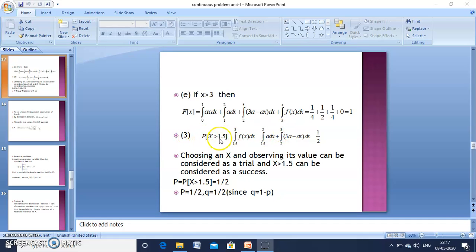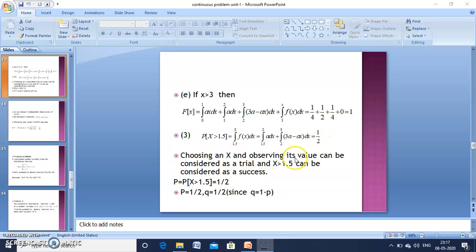Third question, P of x greater than 1.5 we should find out. So integral over 1.5 to 3 f of x dx is equal to, we don't have a single function between 1.5 to 3 range. So 1.5 to 2 function is a into dx and 2 to 3 function is 3a minus ax into dx, which is equivalent to 1 by 2. Now on integrating we get the answer 1 by 2.